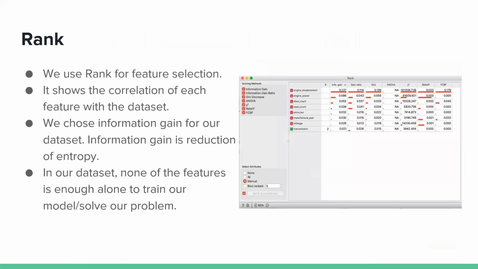We used rank for feature selection. It shows the correlation of each feature with the dataset. There are several types of ranking methods. We chose information gain for our dataset. This method is the reduction of entropy. In our dataset, none of the features is enough alone to train our model or solve our problem. Now my friend Mert will continue.